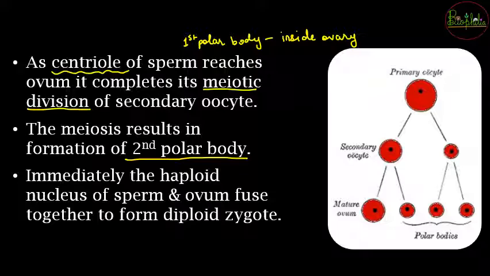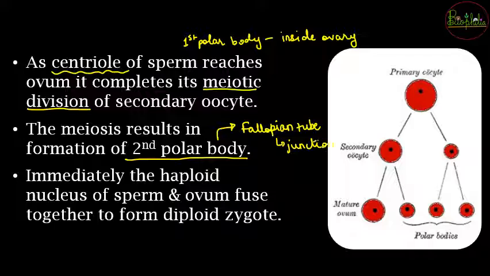Now where will the second polar body form, what is the location? It is going to be in the fallopian tubes, because where are all these reactions happening? These are going to be near the junction. So near the junction, when the sperm and ovum got near to each other, all these reactions are occurring there. As soon as the second polar body has been formed, the haploid nuclei of sperm and ovum are going to get fused. So now this meiosis is complete.